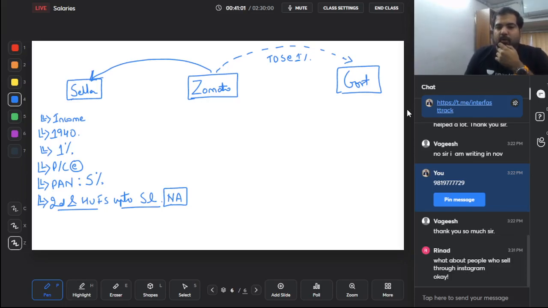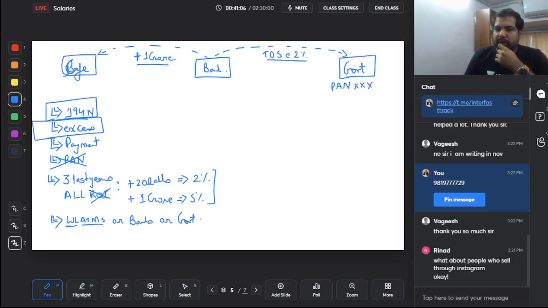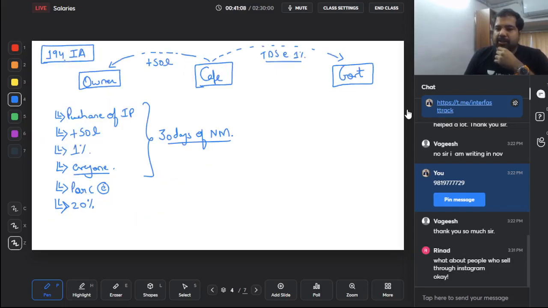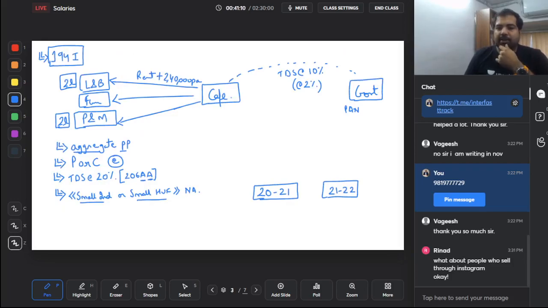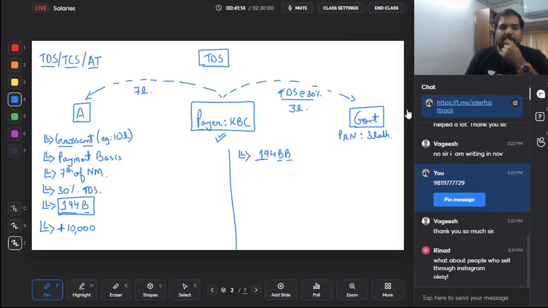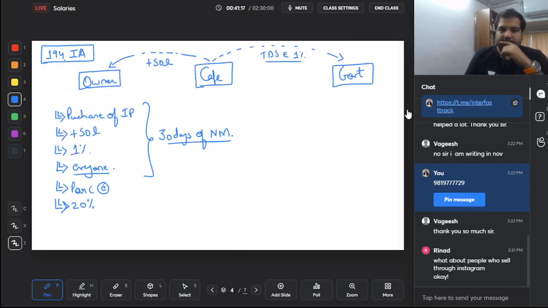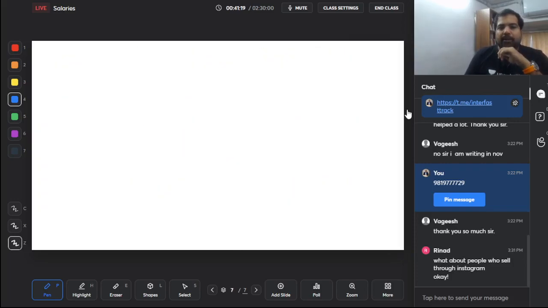So that's 194O. We finished 194O. We finished 194N. IA, that is immovable property acquired, and I, that is immovable, impossible to buy, so you rent, or initially you rent. Alright, now moving to the next section, guys.